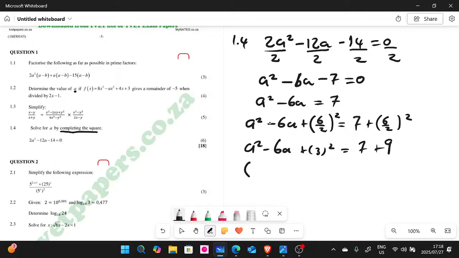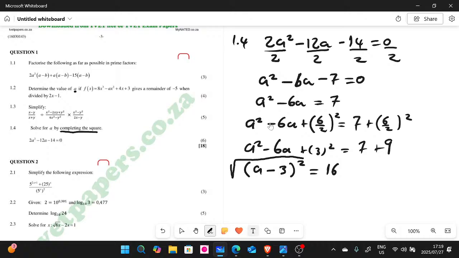We can say a minus 3, squared. This is what we have, by the way, right? And then this is equaling to 16.